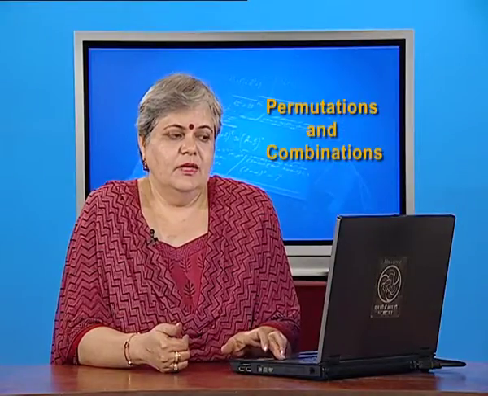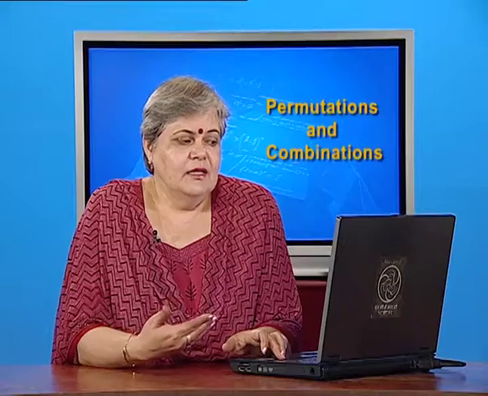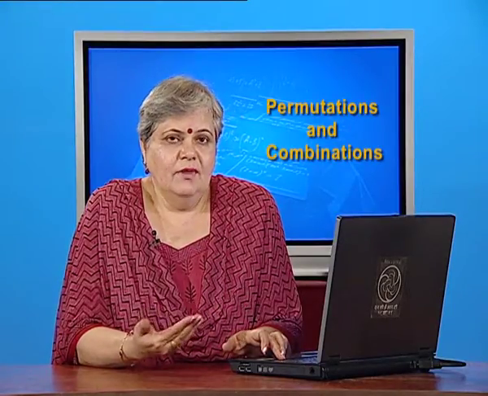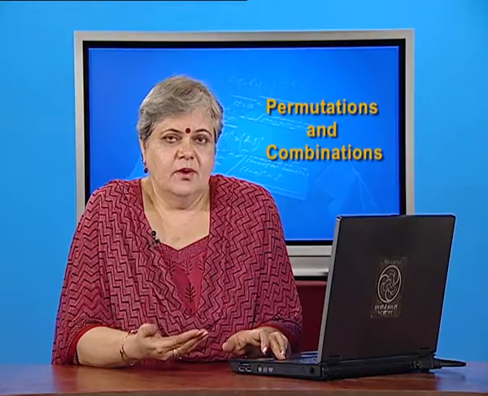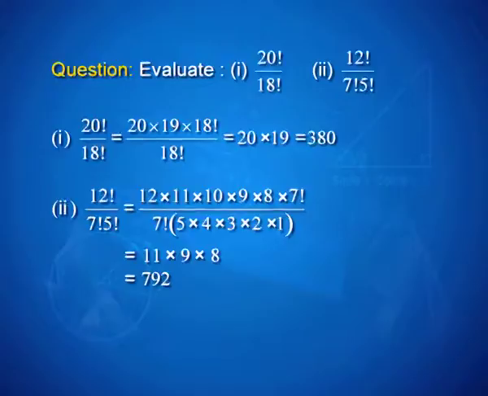Similarly, I am sure you can now try our next question, which is 12 factorial divided by 7 factorial times 5 factorial. So, if I keep the 7 factorial in the denominator as it is and expand 12 factorial in the numerator, I have that 7 factorial coming up in the product, which gets cancelled with the 7 factorial in the denominator, and the rest of the numbers as factors can be simplified and you end up with your answer.